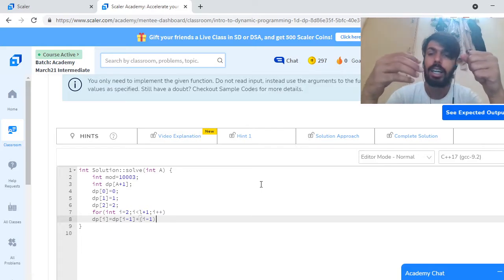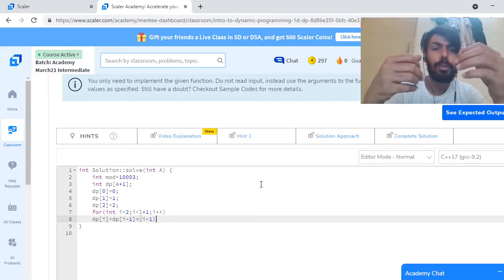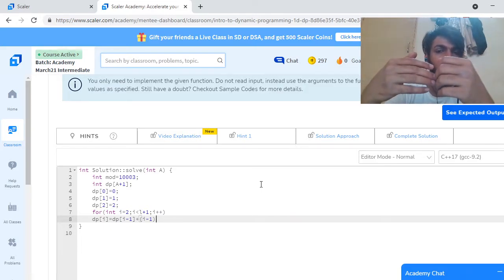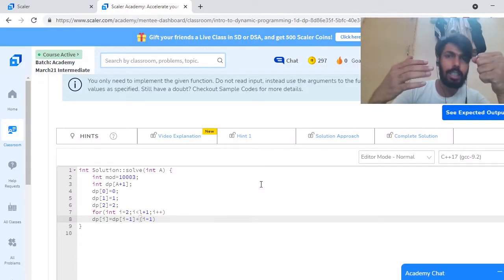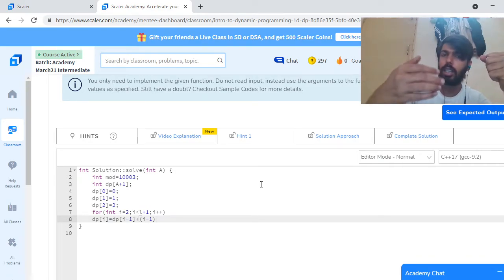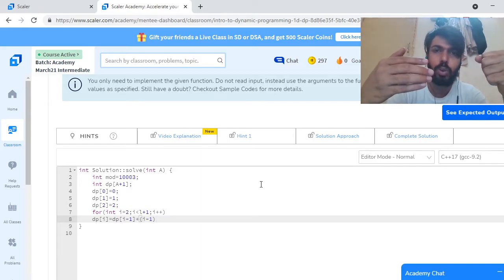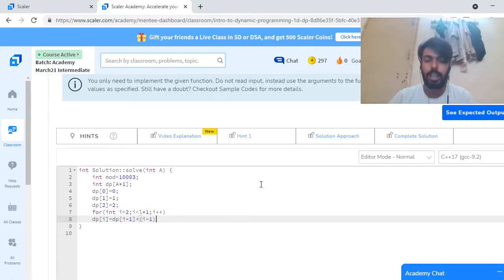And if he forms a pair with one person, then the total number of ways possible for the rest is dp of i minus 2. Means he will select one person and the remaining people are i minus 2. So I will multiply by dp of i minus 2 in our answer.